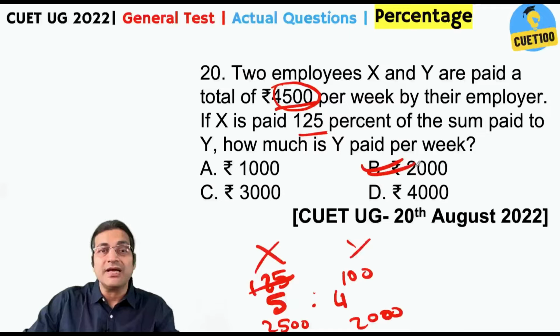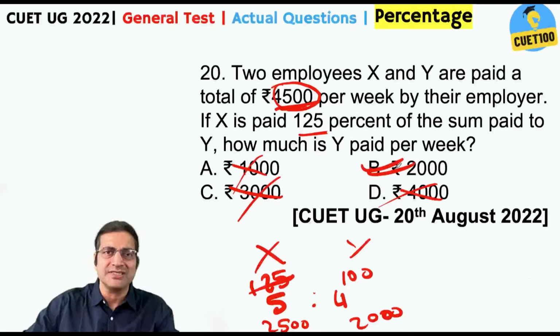Another way of looking at it could be that if x is paid 125%, so x is definitely getting more than y. Okay, so of the overall, x is certainly getting more than half. Look at stupid options like 3000 and 4000. They are anyway gone. And 1000 is too less. So your answer had to be 2000. If you just observe the question and the options carefully, you will get the answer is 2000. I do not think any calculation is needed here.